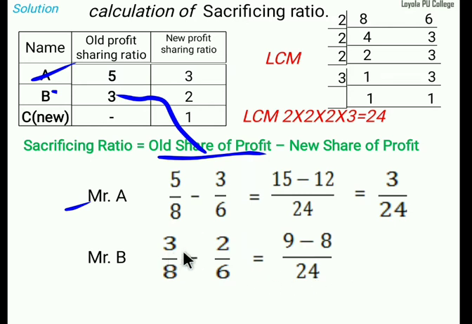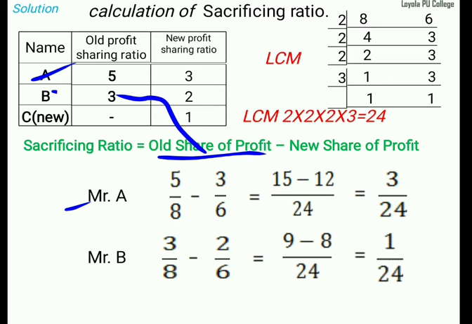Same type, 3 and 2. 3 3s are 9, 2 4s are 8. Then over 24 we will get 9 minus 8. Then the answer is 1 divided by 24.